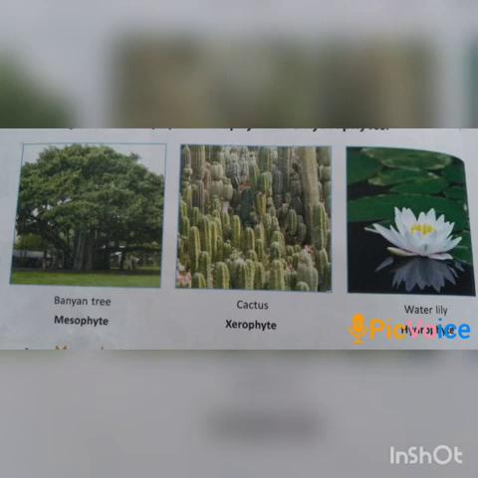The next one is hydrophytes. These plants need a maximum amount of water for their survival and therefore they grow in water. They have either very small roots or no roots at all. They bear leaves coated with a thin film, and that film helps to protect them in water. Some examples of hydrophytes are lotus and water lily.